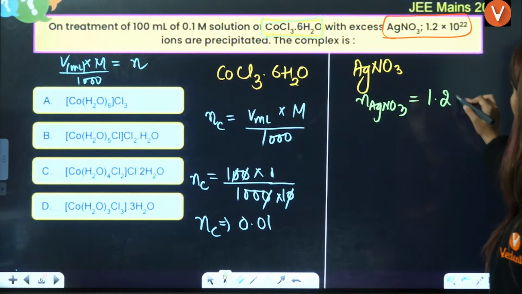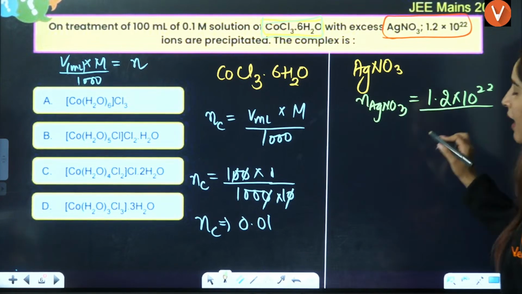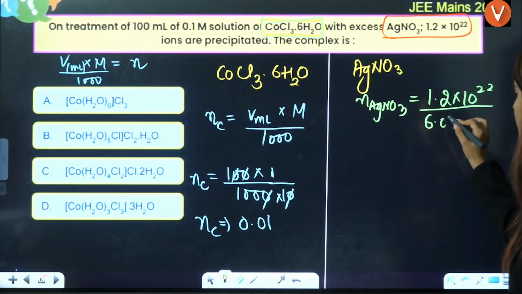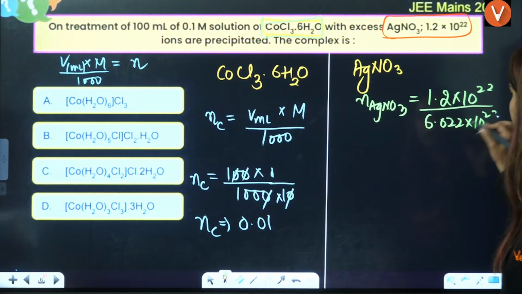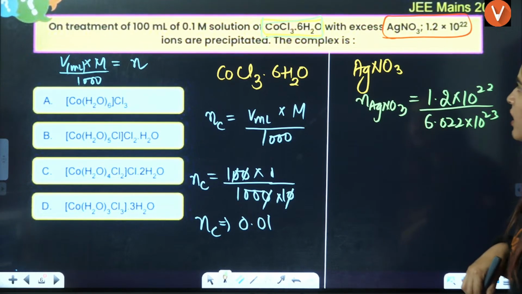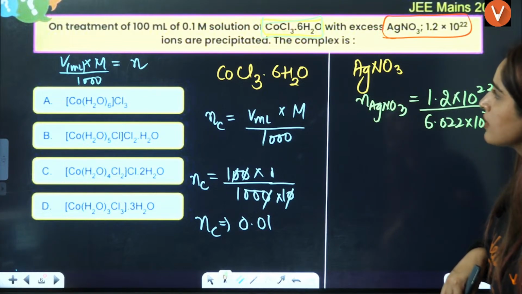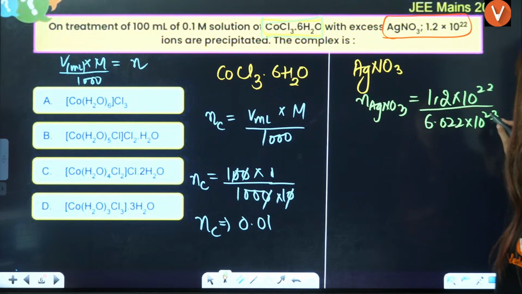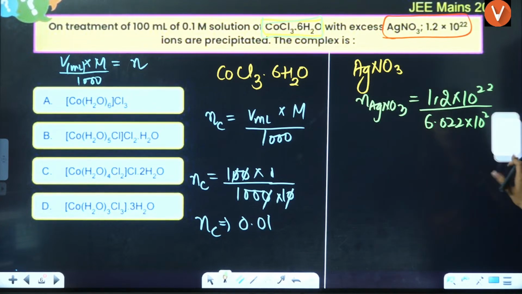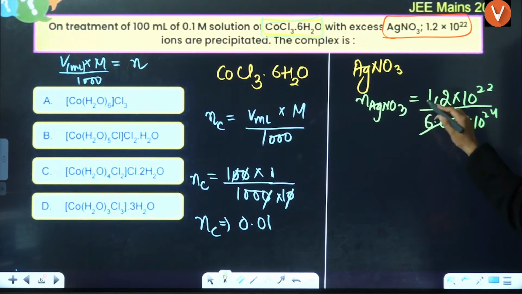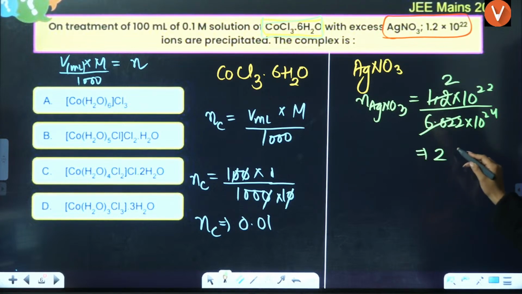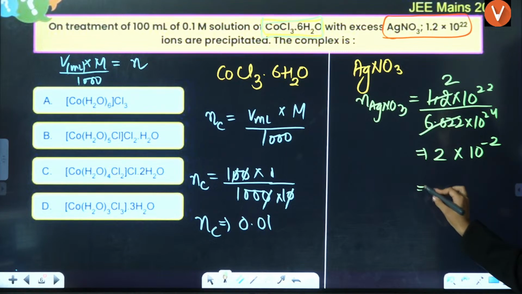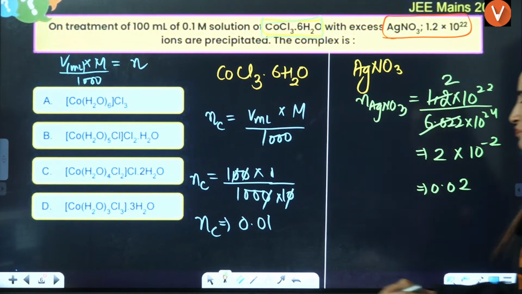That is 1.2 into 10 raised to power 22 divided by Avogadro's number, that is 6.022 into 10 raised to power 23, right? So it will turn out to be approximately 2 into 10 raised to power minus 2, that is 0.02.